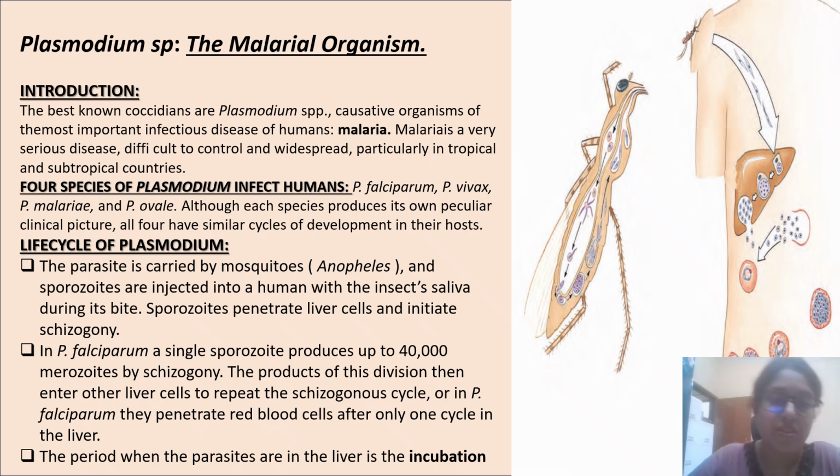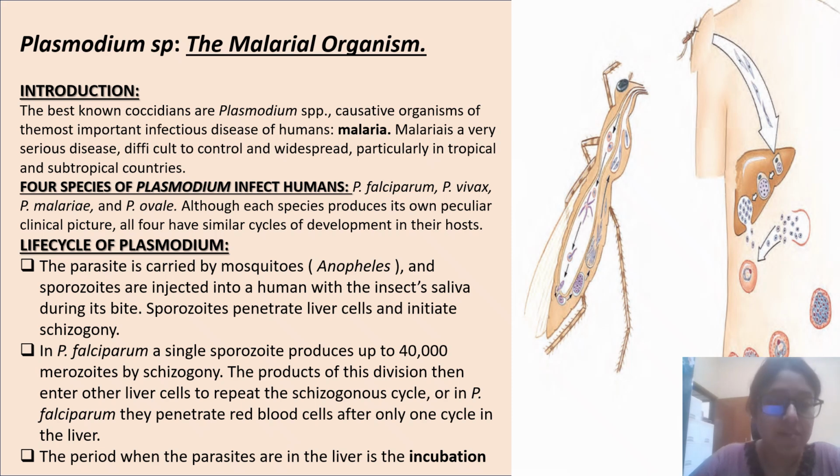Next, life cycle of Plasmodium. The parasite is carried by the Anopheles mosquito. So, which is the carrier of the Plasmodium species? This is the female Anopheles mosquito. Sporozoites are injected into a human with the insect saliva during its bite. Sporozoites penetrate liver cells and initiate schizogony.